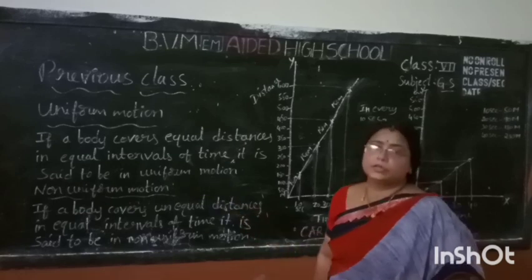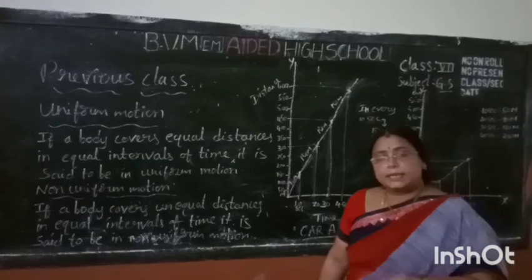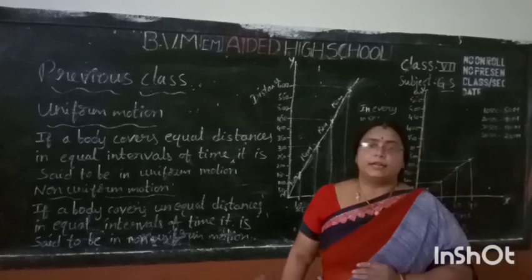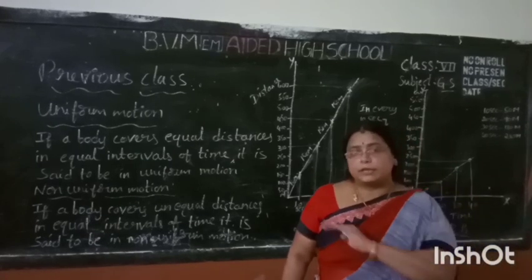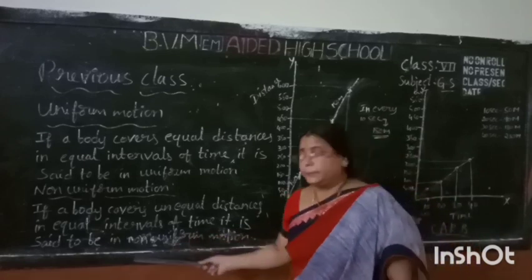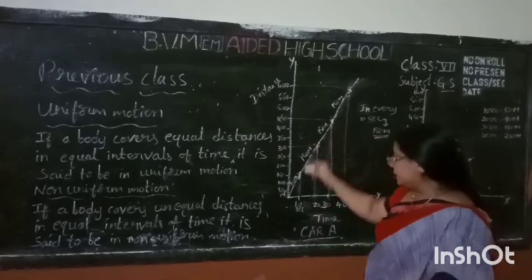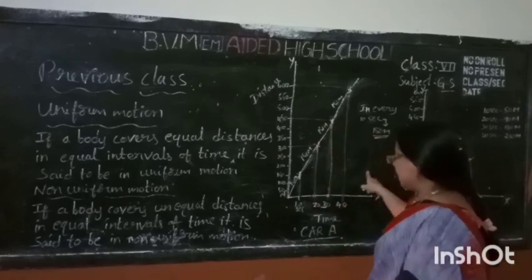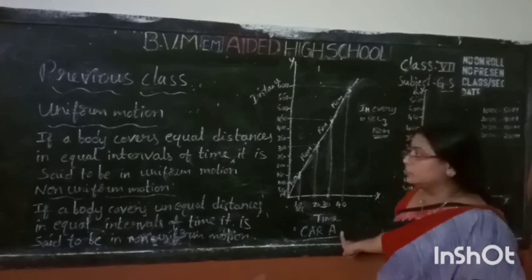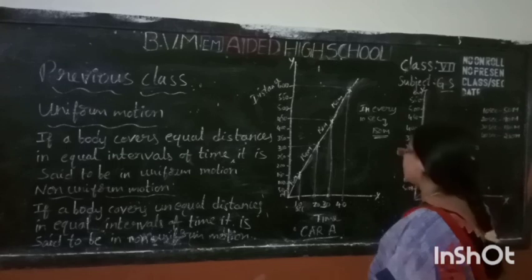What is called non-uniform motion? If a body covers unequal distances in equal intervals of time, it is said to be non-uniform motion. Already you learned in the previous class, you have studied about uniform and non-uniform motion in car A and car B.